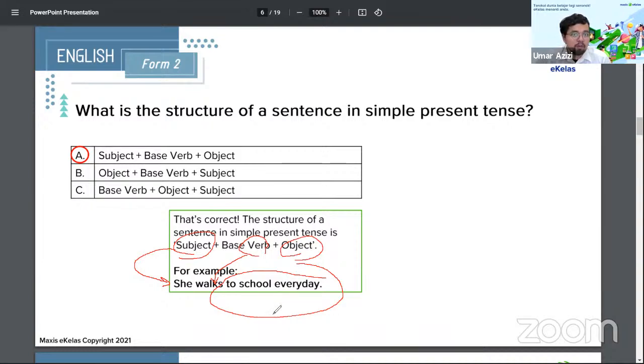Later in Form 4, Form 5, you'll learn to split this up into its different parts. To is a preposition, school is what, every day is what. All this comes in later. But for now, if you want to be ready for Form 2 to Form 3 and then transitioning to Form 4, please write this down, this format. Subject, verb, object. Specifically for the English language, this is very important. You will need this to identify things in class, especially if you're learning English.